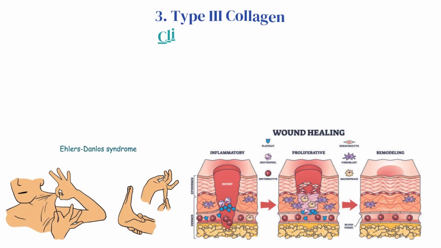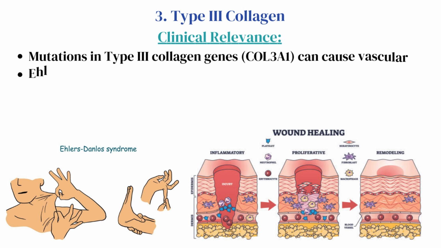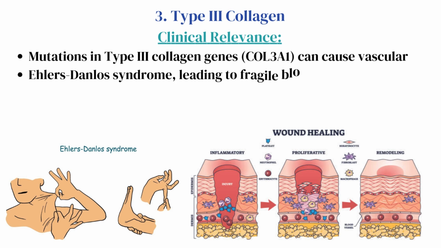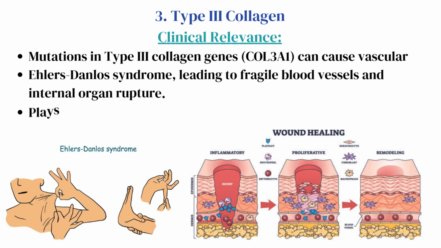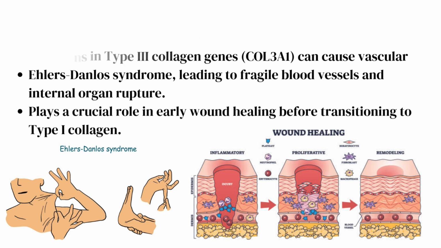Clinical relevance. Mutations in type 3 collagen genes, COL3A1, can cause vascular Ehlers-Danlos syndrome, leading to fragile blood vessels and internal organ rupture. Plays a crucial role in early wound healing before transitioning to type 1 collagen.